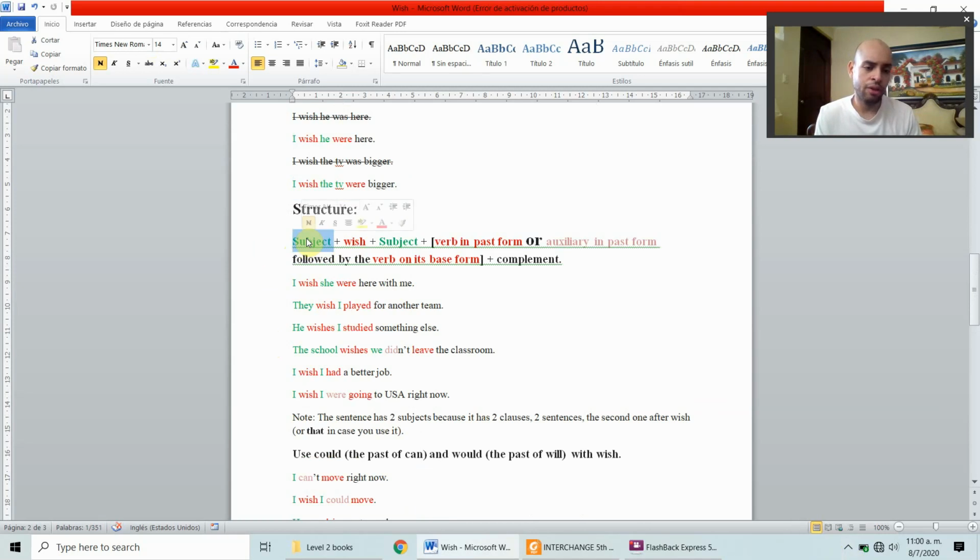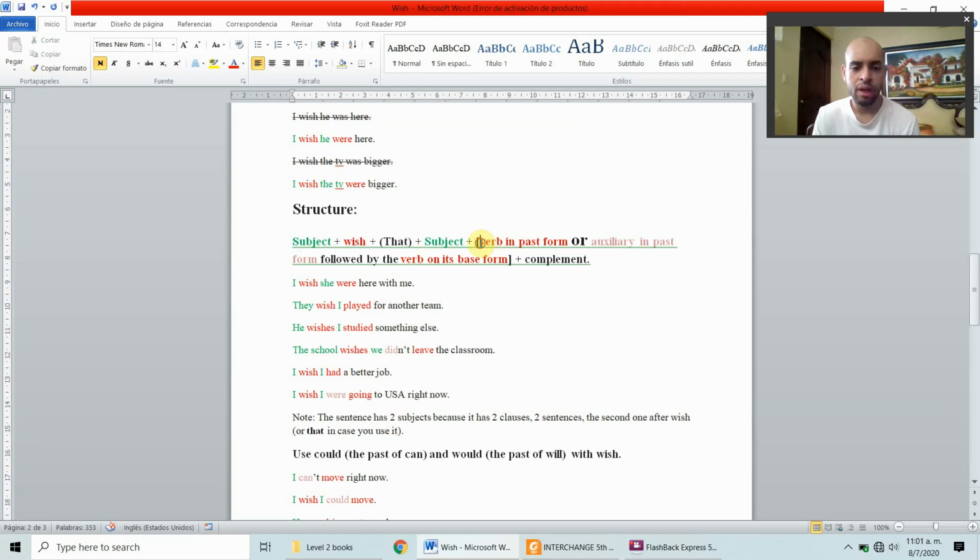It's the structure: subject plus wish plus, I forgot to write that here, but again, it's optional, you don't have to use it, that, if you wish to use it, plus subject, because these are basically two separate sentences in one. So we use again two subjects and verbs.